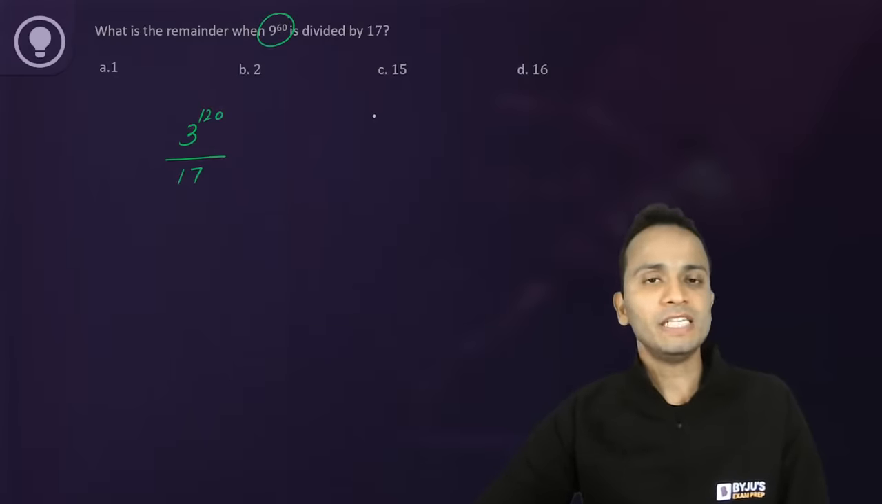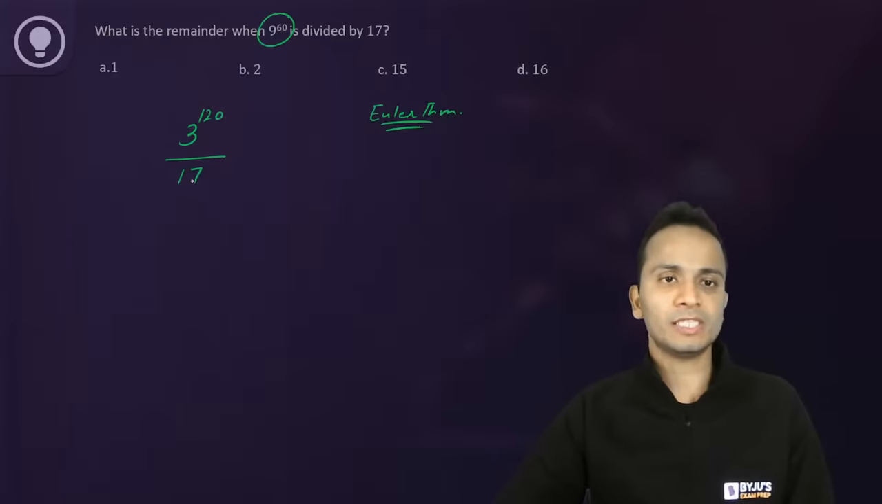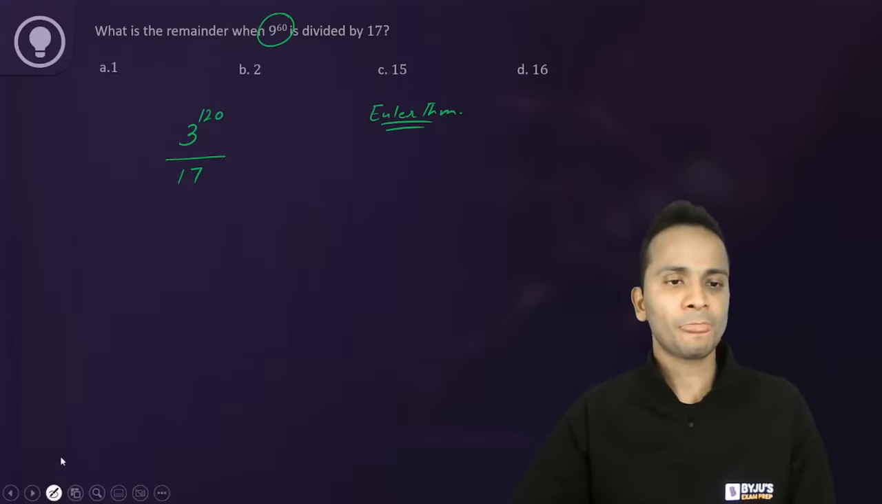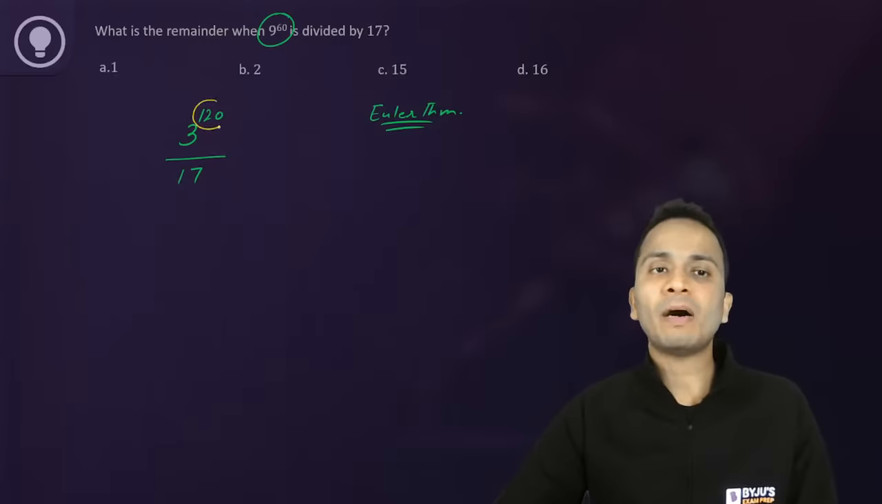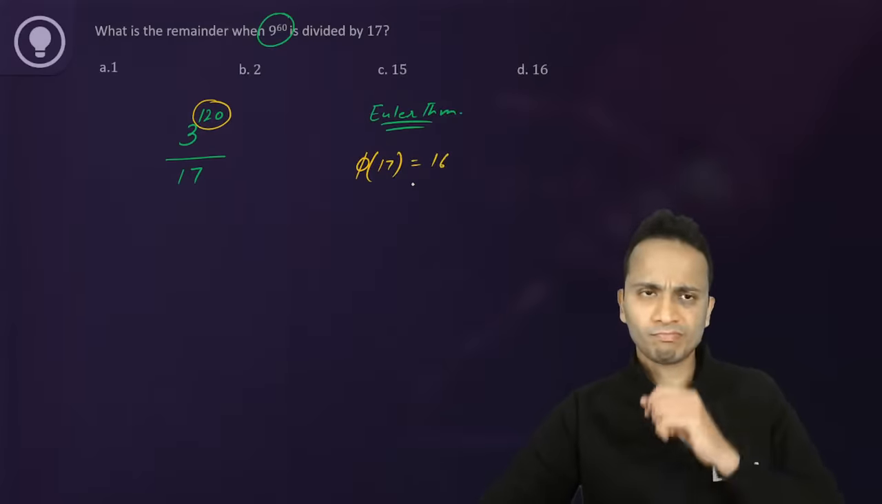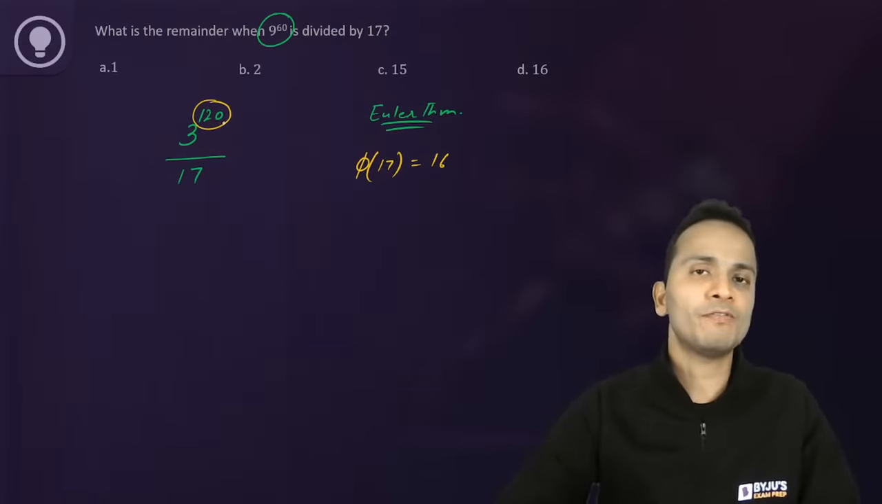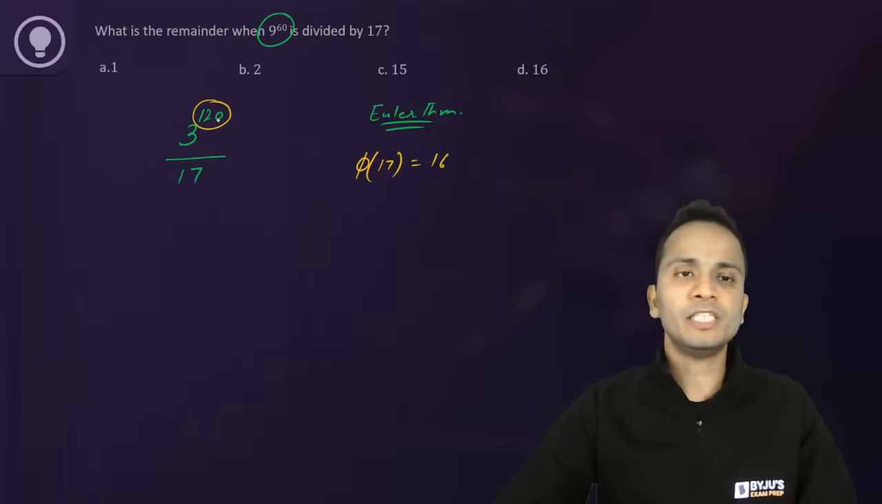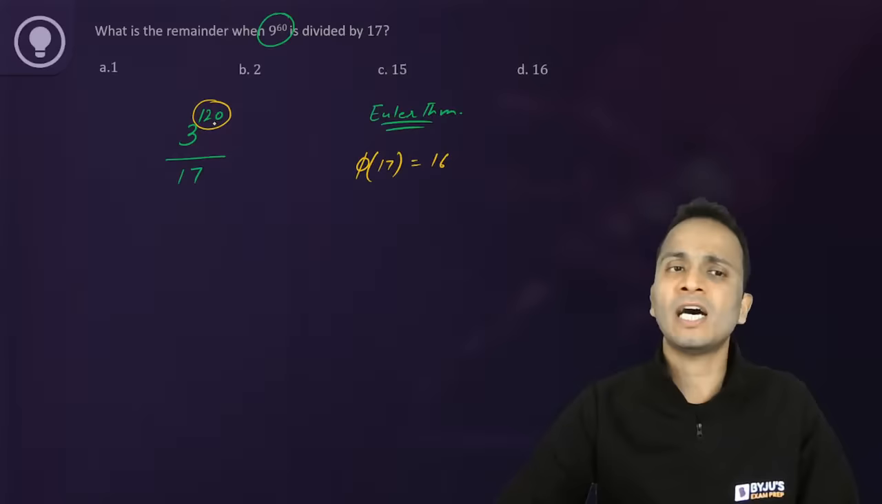ठीक है? So 17 से divide करने के लिए मैं Euler's theorem use करूंगा. Okay, Euler's theorem says that denominator में क्या है? Prime number. So its Euler's number will be 16. So from the power, I'll remove the multiple of 16. So Euler number of 17 is equal to 16. Okay. So from the power, I will remove the highest multiple of 16. Highest multiple of 16 क्या है? यहाँ पे 120 से छोटा highest multiple of 16 is 112.